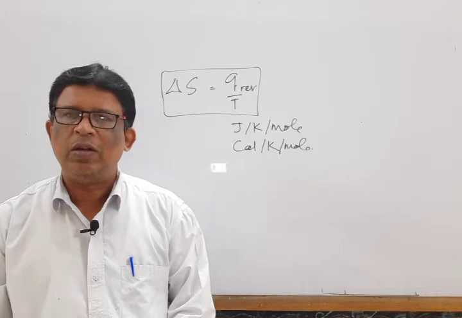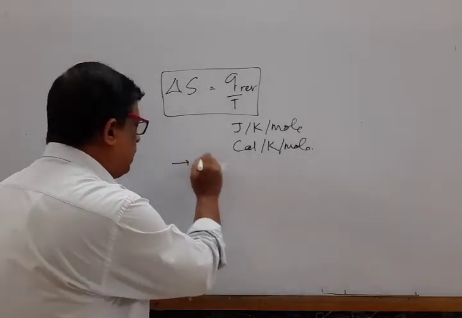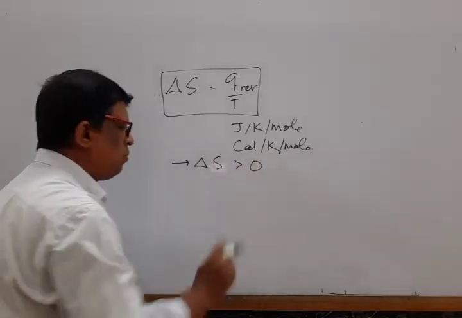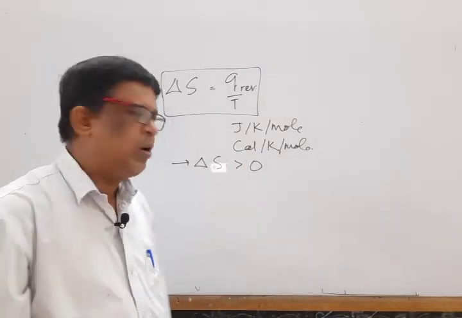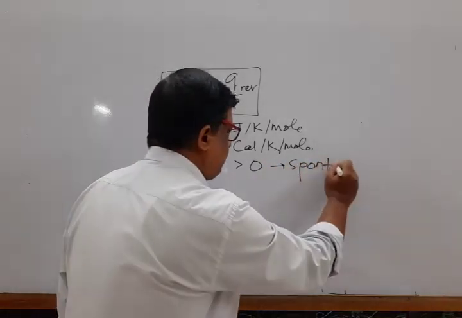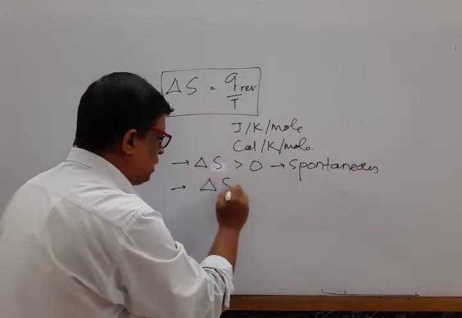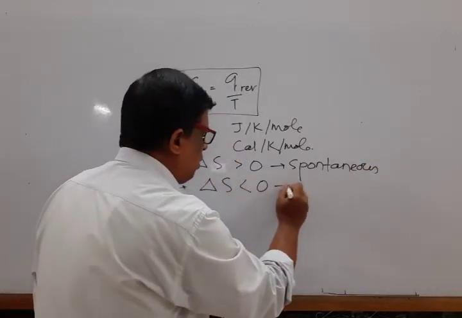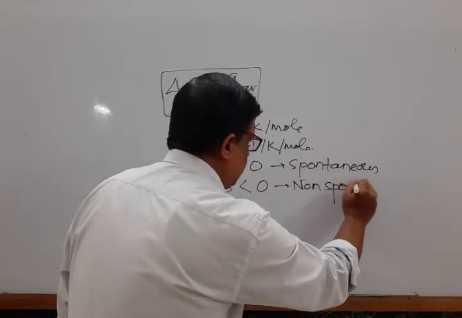From this value also, one is able to calculate: if entropy change is positive, then it is clear that the process is spontaneous. If entropy change is negative, the process is non-spontaneous.